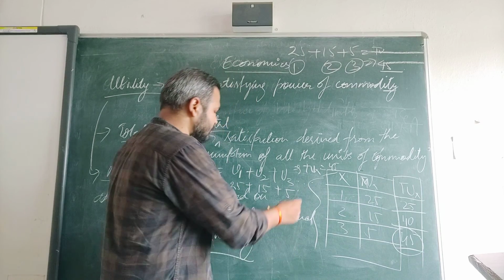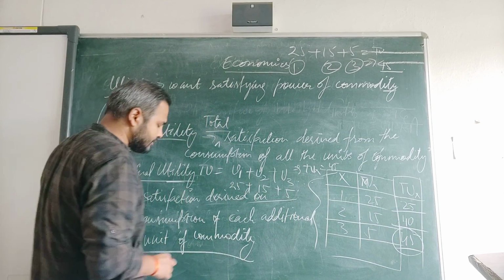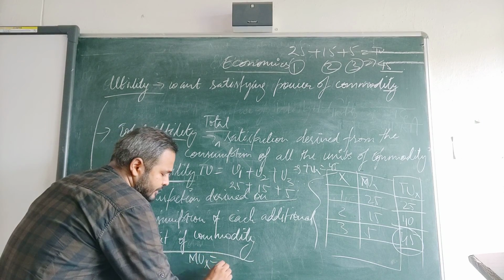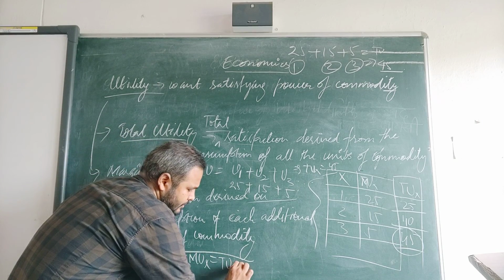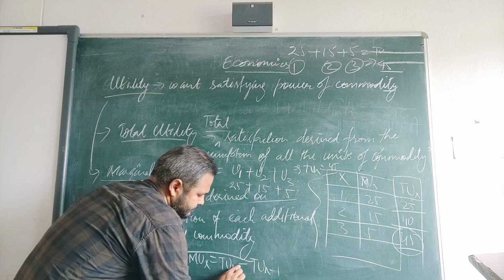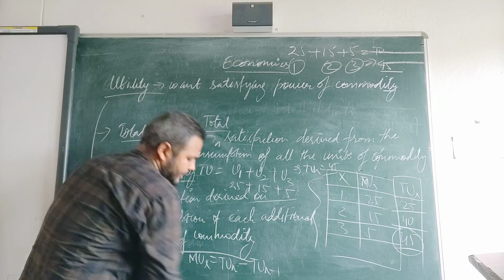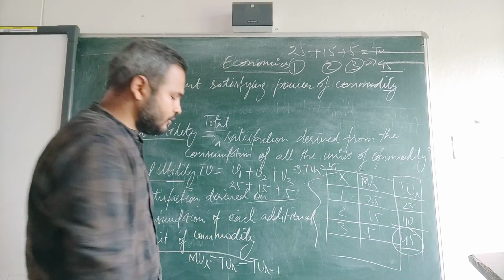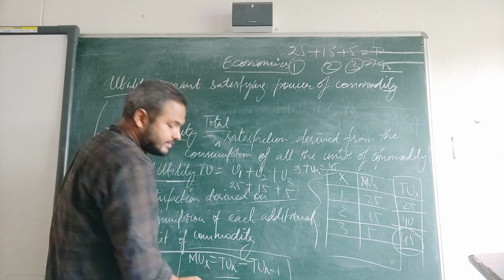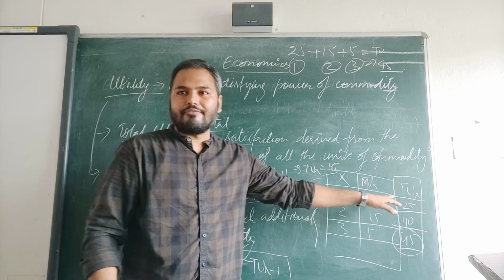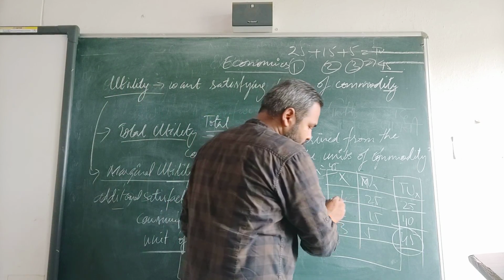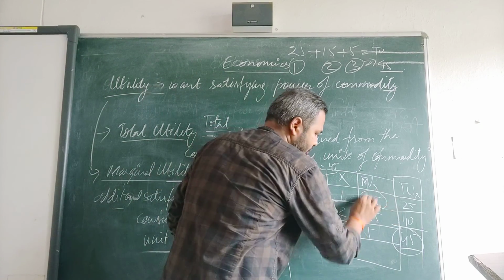Then you will be able to get total utility, and marginal utility: MUX is equal to TUn minus TUn minus 1. I will explain how this TUn minus 1 works. See, TUn is the first commodity. When you calculate the first marginal utility, when you consume the first commodity, it will be 25.